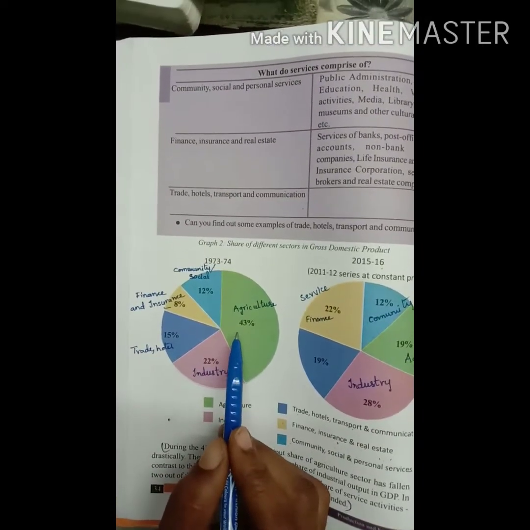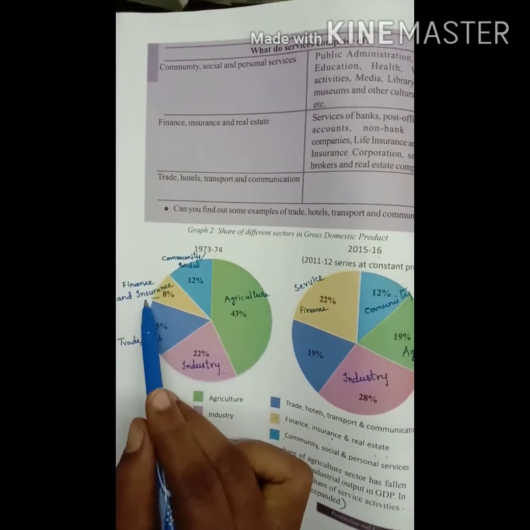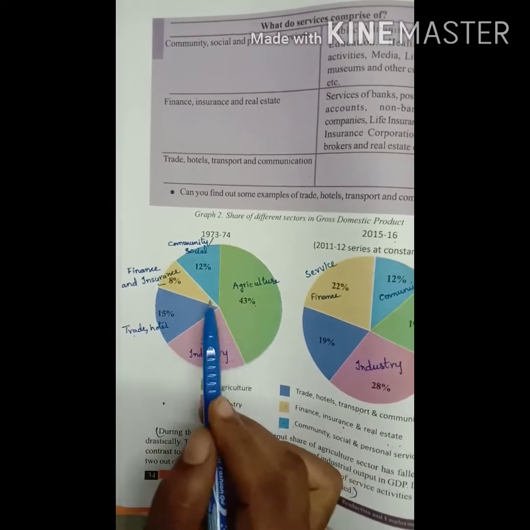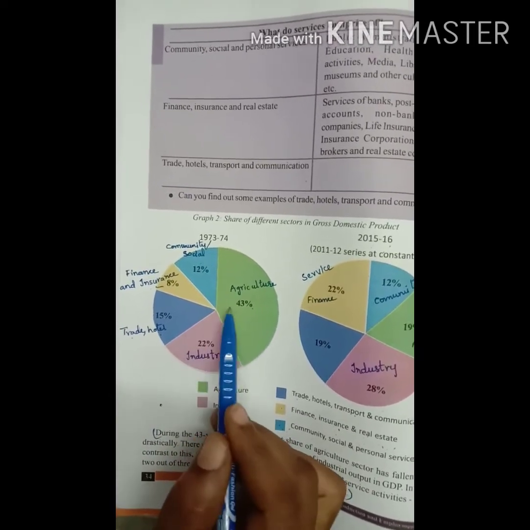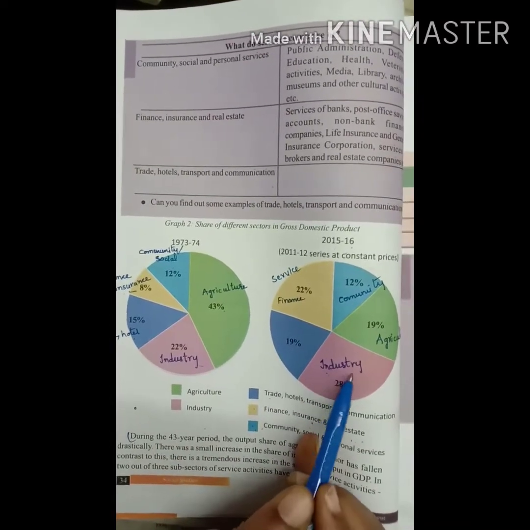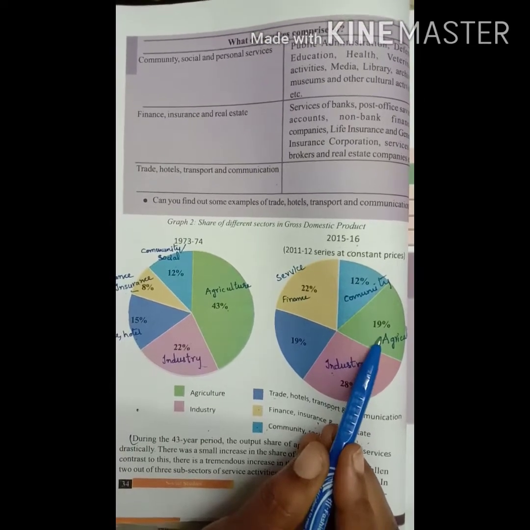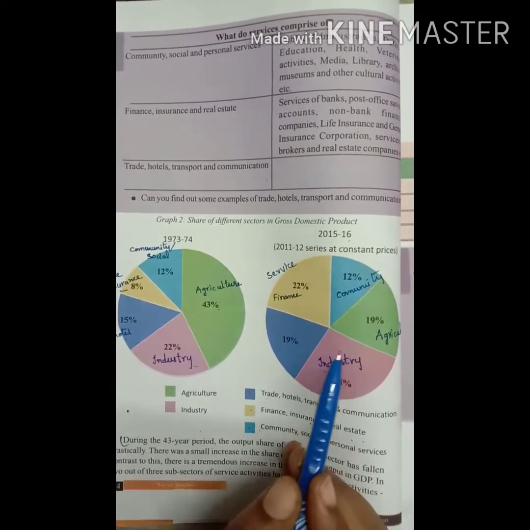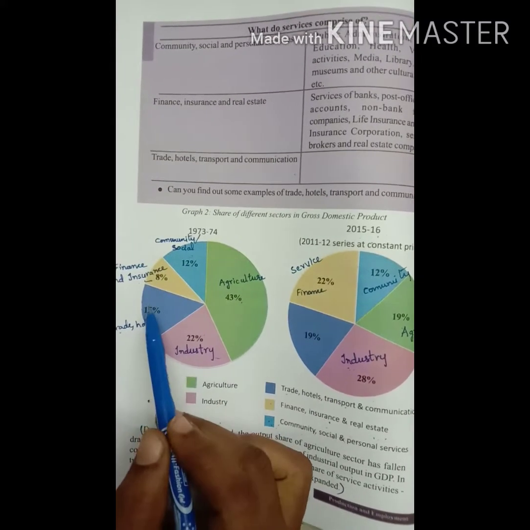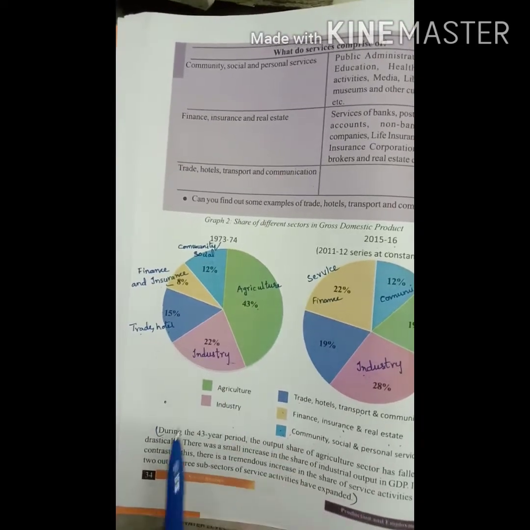Observing the above data, agriculture and finance, insurance, community, trade, hotel show equal contribution to GDP. The contribution of industry is 9% more than the agriculture sector. And community, finance and services contribute least to GDP within the service sector.